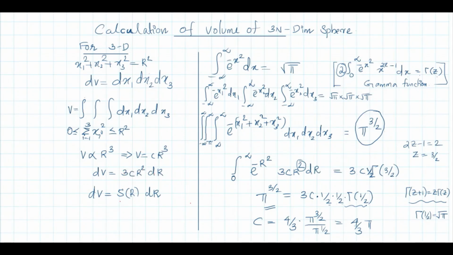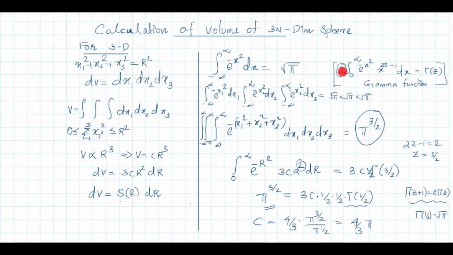So that is equal to 3c, c is a constant, you can take it outside. The other thing, we have the expression for the gamma function: 2 into the integral 0 to infinity e raised to minus x square, x raised to 2z minus 1 dx, is gamma z. So compare this. Instead of x you have r, and instead of 2z minus 1 you have 2. So 2z minus 1 equal to 2, z is equal to 3 by 2. So this is nothing but gamma 3 by 2. But there is